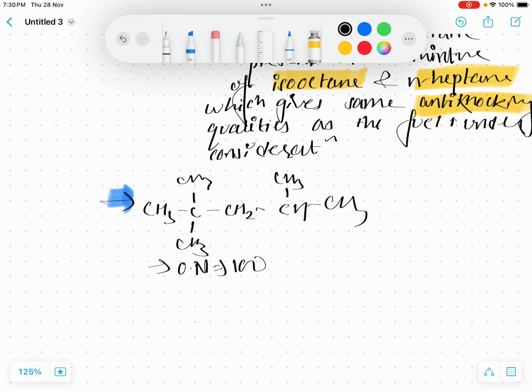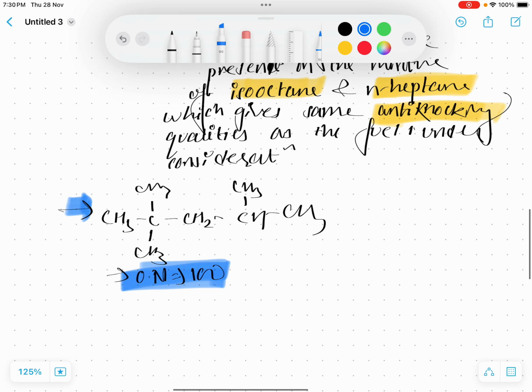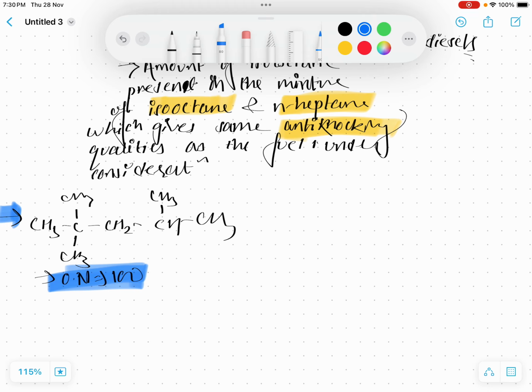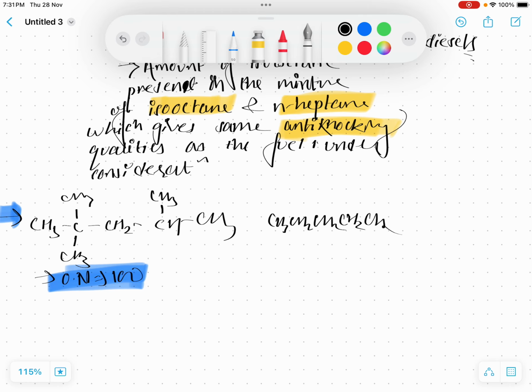The octane number of isooctane is 100. And let's talk about n-heptane. n-Heptane is simply a heptane molecule, a simple straight chain hydrocarbon of seven carbons. If I draw the structure, it is simply CH3 CH2 CH2 CH2 CH2 CH2 CH3, seven carbon atoms: 1, 2, 3, 4, 5, 6, 7. This is n-heptane, and its octane number is found to be 0.